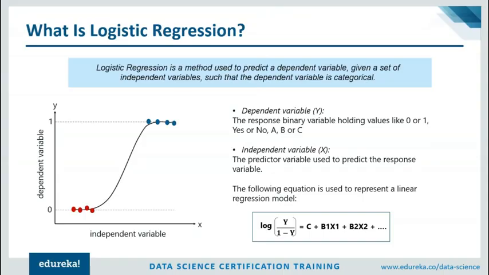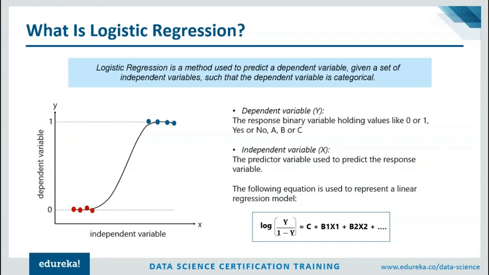So guys, logistic regression is one of the basic and popular algorithms to solve a classification problem. It is named logistic because its underlying technique is quite similar to linear regression. Logistic regression is a method used to predict a dependent variable given a set of independent variables such that the dependent variable is categorical. Remember, in logistic regression, the dependent variable is categorical. But when we discussed linear regression, the dependent variable was always continuous. So this is one major difference between logistic and linear regression.